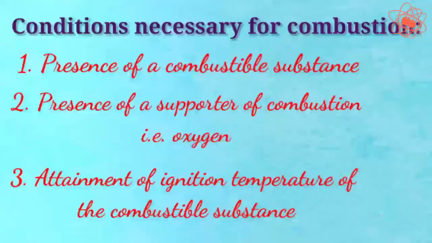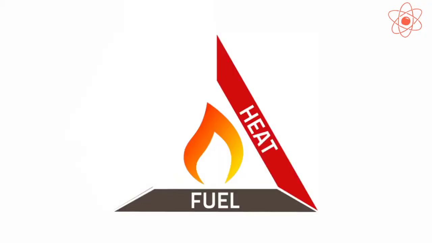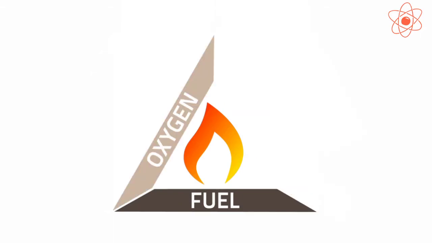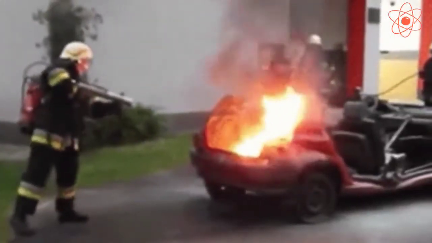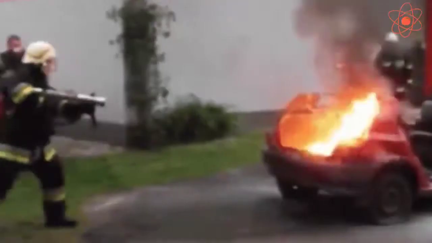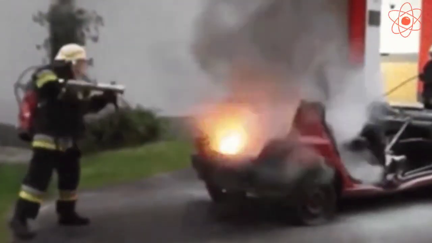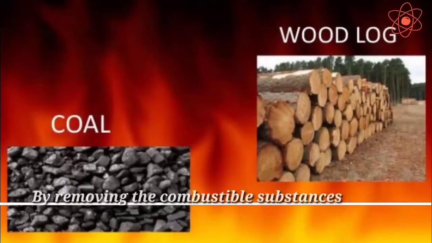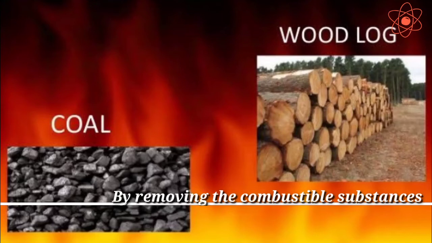In the previous section, we have learnt that there are three essential conditions for combustion. So, if one or more of these conditions are not fulfilled, the fire will be extinguished. Therefore, fire can be controlled by applying different methods. First, by removing the combustible substances.